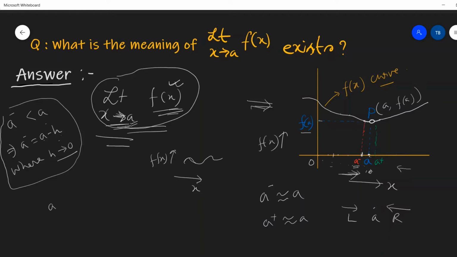Similarly, what is the value of A plus? A plus is greater than A. And obviously A plus equals A plus H, where H tends to 0, meaning the value of H is very small. Maybe H equals 0.01. That means A is 10, so 10 plus 0.01 means 10.01. So A minus and A plus are 2 points on the x-axis which are very close to point A. A minus is on the left-hand side of A and A plus is on the right-hand side of point A.